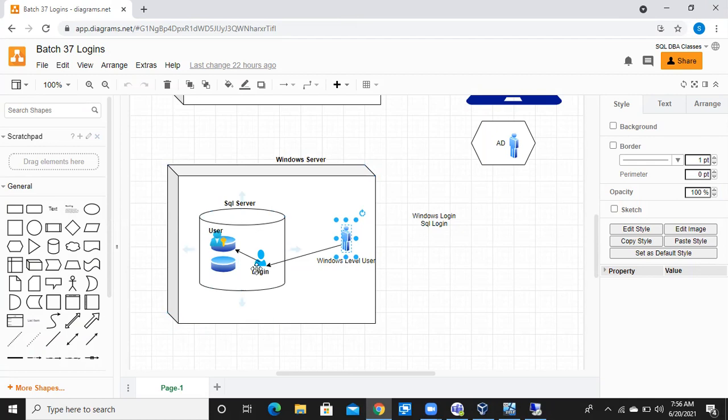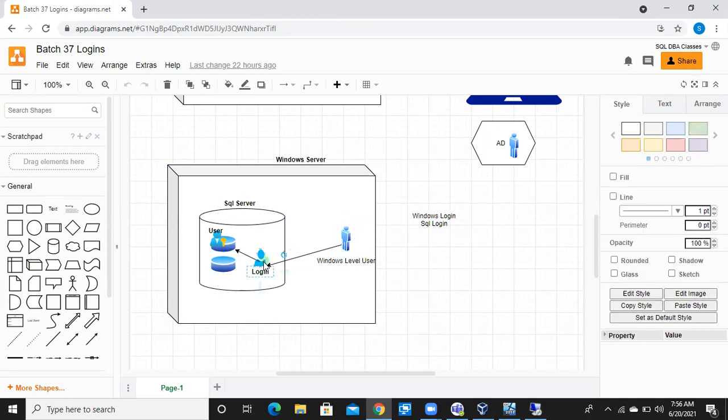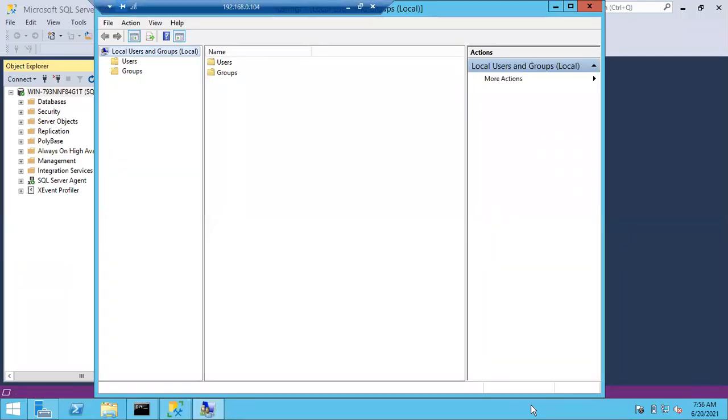Your job is simply that once the user is created, Windows people will let us know, and then we have to create a SQL login, I mean a Windows login in SQL Server. As of now, we are the Windows team, we are the network team, we do everything upstream. In our practice, we don't have any other people to help, so we have to know each and everything, how to create the users and how to do these kinds of things. So now I'm creating a user at the Windows level.